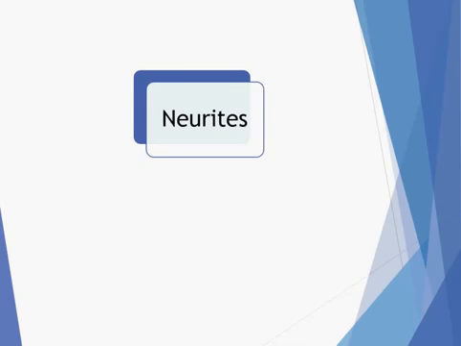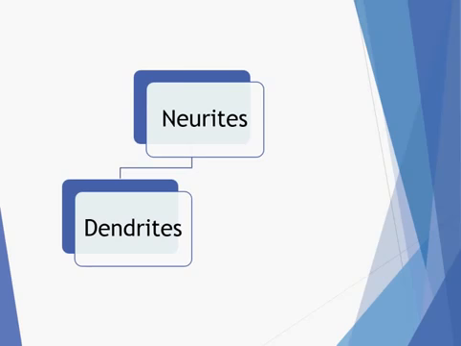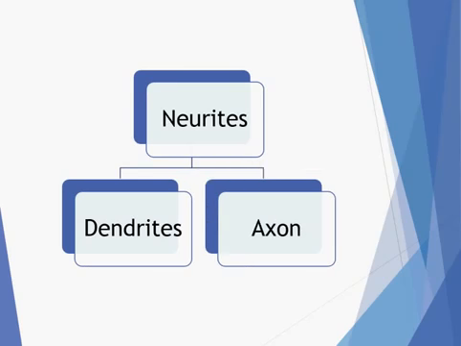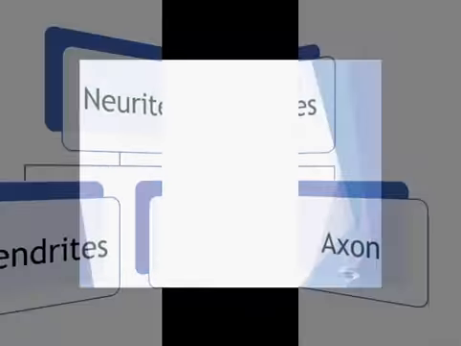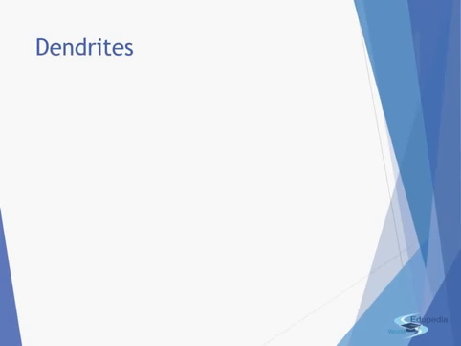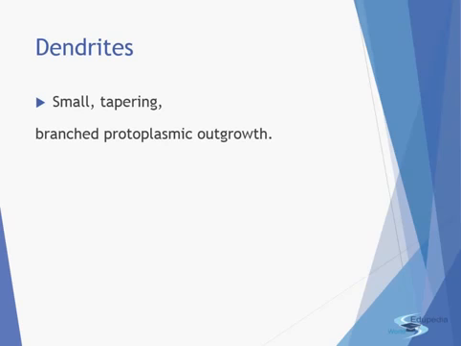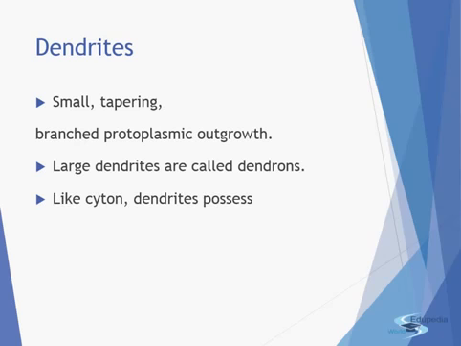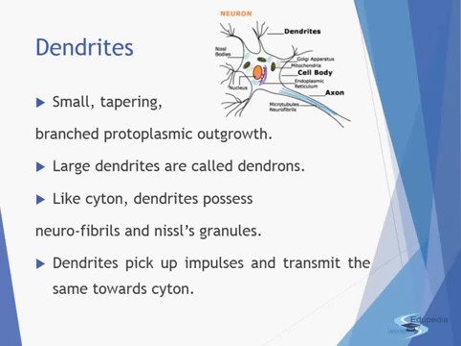Now, the next part of the nerve cell, that is the neurites. The neurites can be of two types, the dendrites and the axon. First of all, the dendrites. They are small and tapering, branched protoplasmic outgrowths. The large dendrites are known as the dendrons. Like the cyton, the dendrites possess the neurofibrils and the Nissl's granules. And these dendrites pick up the impulse and transmit the same towards the cyton.